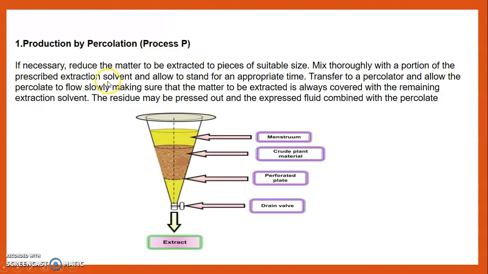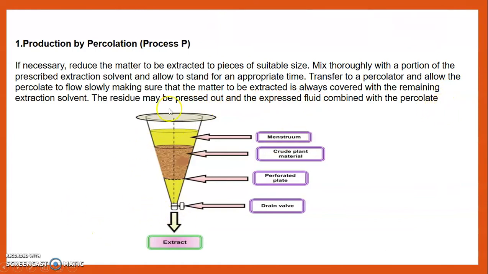If necessary, reduce the matter to be extracted to pieces of suitable size. Mix thoroughly with a portion of the prescribed extraction solvent, then allow to stand for an appropriate time. Transfer to a percolator and allow the percolate to flow slowly, making sure that the matter to be extracted is always covered with the remaining extraction solvent. The residue may then be pressed out and the expressed fluid combined with the percolate.